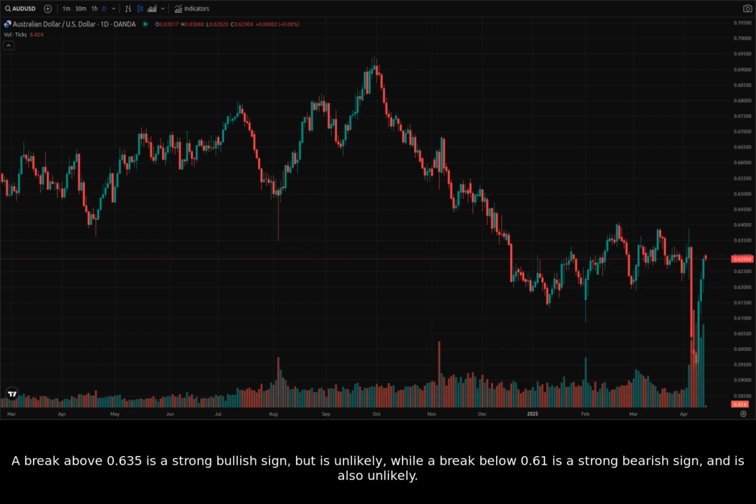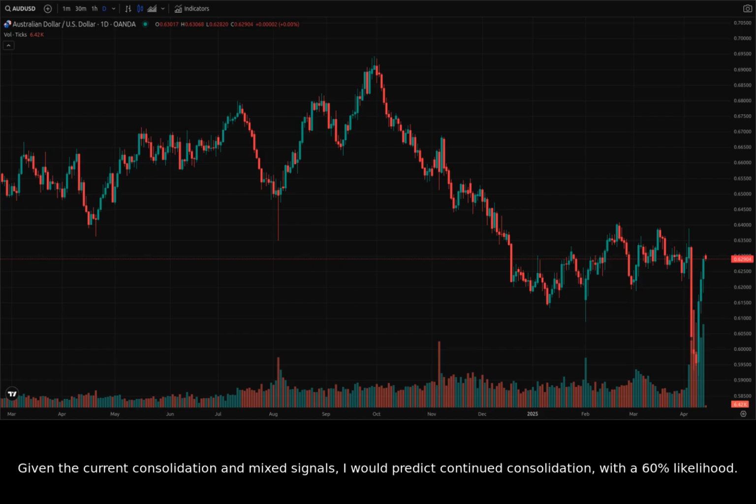A break above 0.635 is a strong bullish sign, but is unlikely, while a break below 0.61 is a strong bearish sign and is also unlikely. Given the current consolidation and mixed signals, I would predict continued consolidation with a 60% likelihood. A 25% chance for an upward swing to 0.64 and a 15% chance of a downward swing to 0.61.